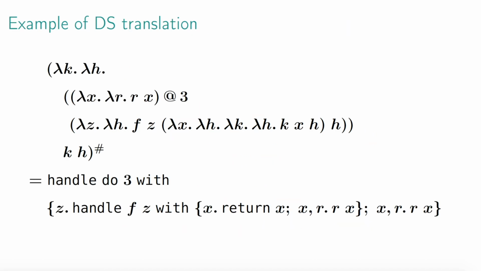To better understand how it works, let us translate our CPS example back into direct style. The target expression is a root term whose body is an aspirant, and its DS image is a handler term whose action is an operation call. The return clause is reconstructed from the pure continuation, whereas the operation clause is reconstructed from the effect continuation.